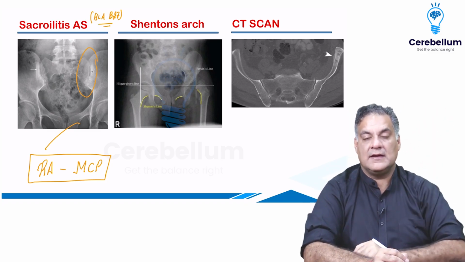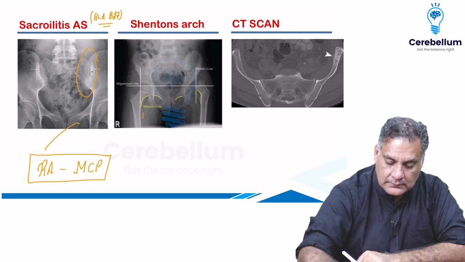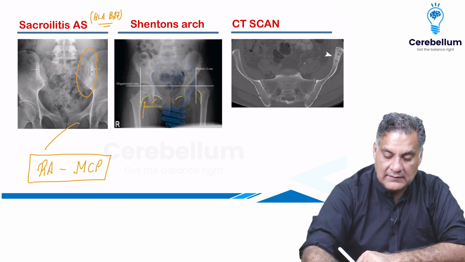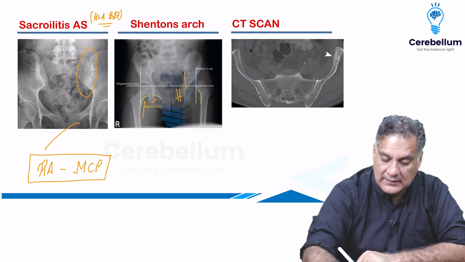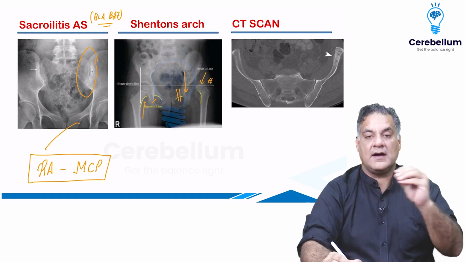Coming to the x-rays of the pelvis, one more x-ray. The upper end of femur, along with the pelvis, makes an arch called as a Shenton's arch. If there is a fracture of the pubic rami, dislocation of the joint, or of the upper end of the femur, this arch is gone, called as broken Shenton's arch.